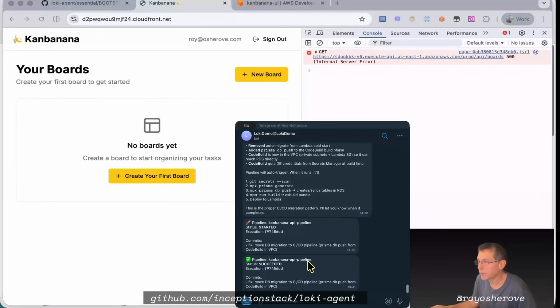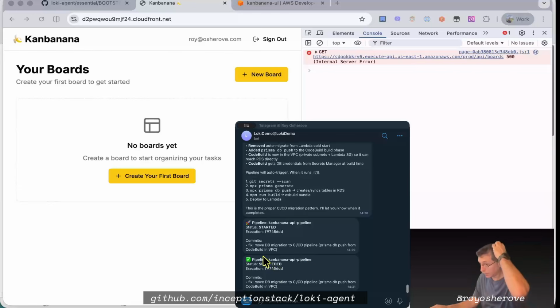Okay, our pipeline succeeded. Remember, we're doing all this in parallel while we're doing other stuff, right? We're on a phone, basically. We're just talking to it. We don't have to be on our computer. I'm just kind of testing stuff out for demo purposes. But also you could just do that from your phone while you're doing other stuff.